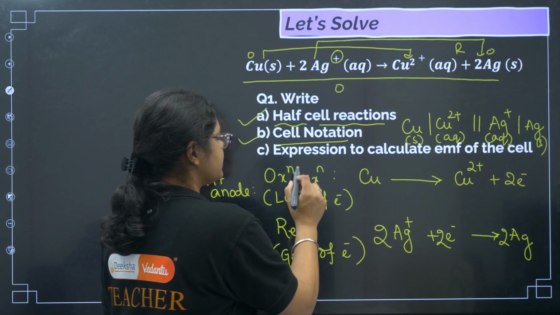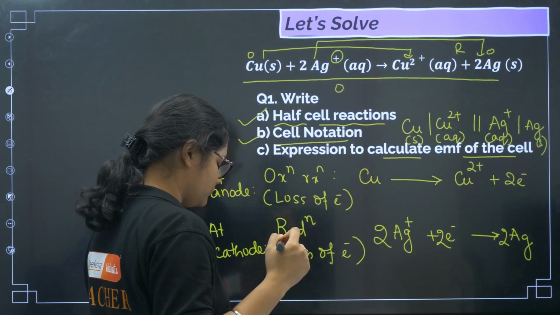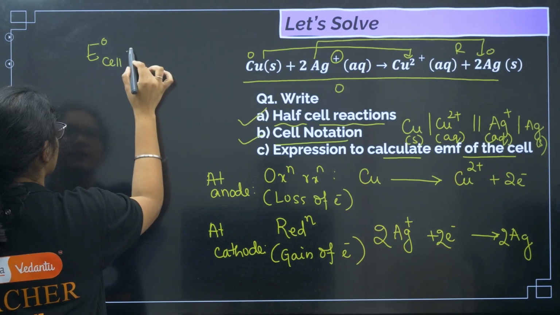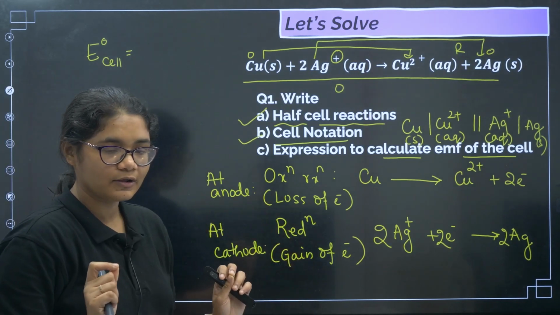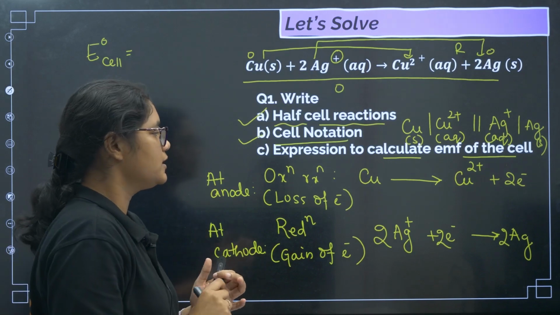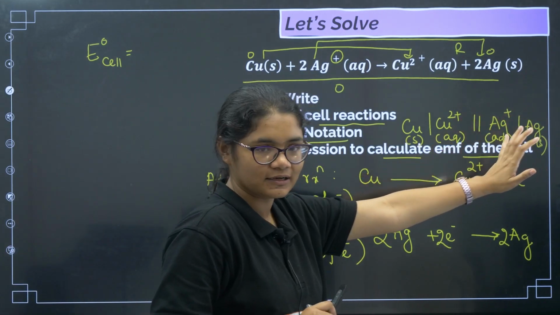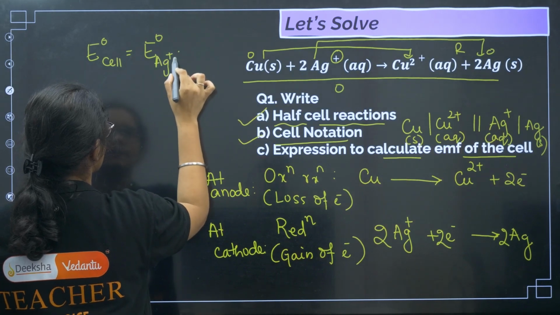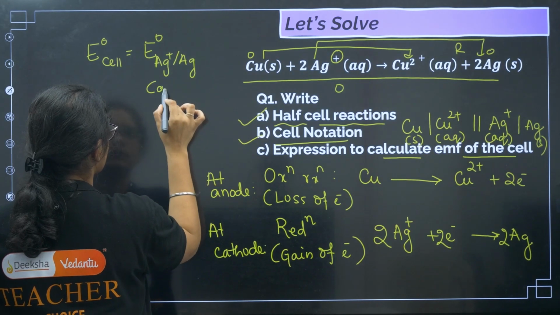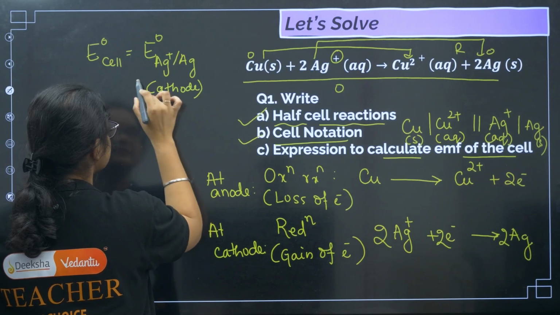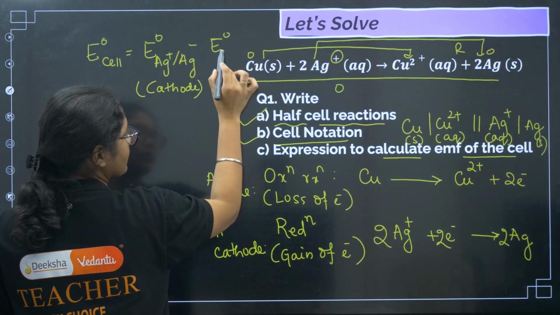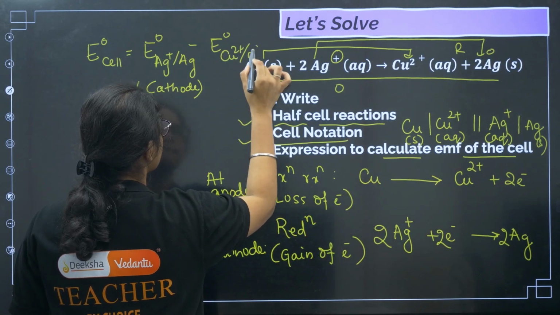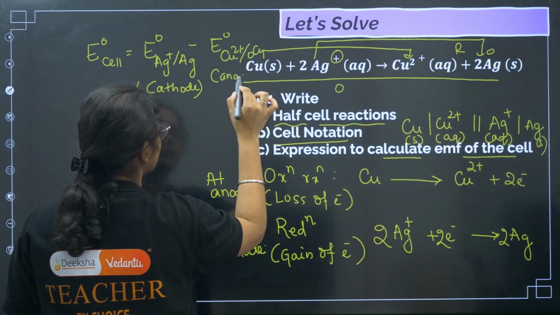Okay, next, expression to calculate the EMF of the cell. So yes, EMF of the cell, how to calculate? I'll write E of the cell is equal to E naught of cathode minus E naught of anode, and I should write it in terms of reduction potential. So which is the cathode? Right hand side is cathode, the silver one. So I will write E naught, or reduction potential of silver, this is your cathode, minus E naught of anode, that is copper 2 plus to copper, right? So this is your anode.